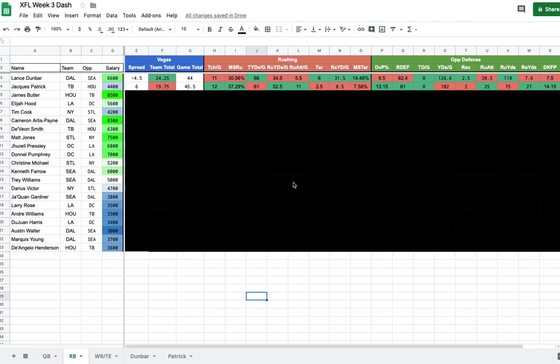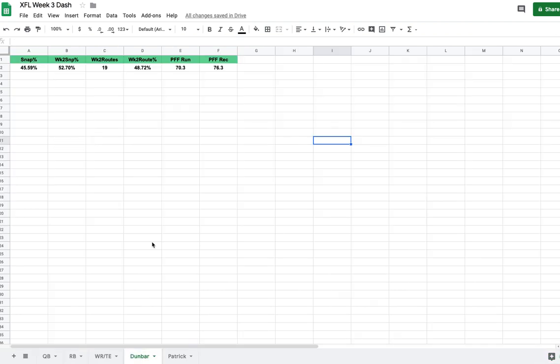I got 2 running backs at the early part of this week that I'm pretty interested in. The first one we're going to touch base on here is Lance Dunbar. One reason I like Lance Dunbar: we're going to take a quick peek at some of Lance's advanced metrics. He's running about 45% of the snaps for Dallas. He played 52% of the snaps last week, and in week 1, he played just about 38% of the team snaps. We got a nice uptick in week 2 with Landry Jones in the game. So that is very positive to see.